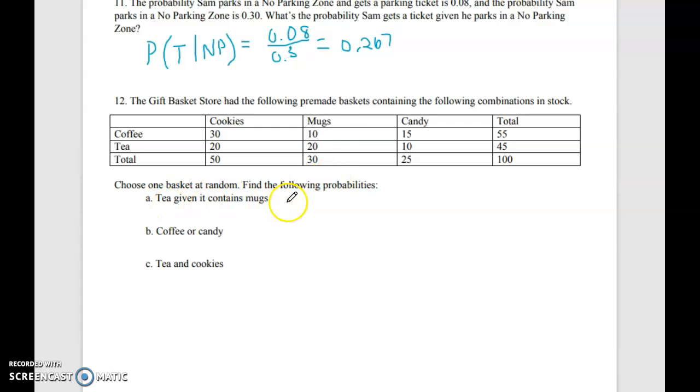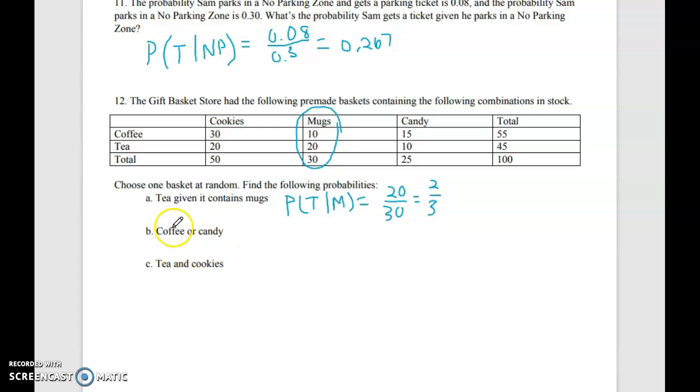Let's see what we're asked to find. So the first thing is the probability we pick a basket, and it contains tea given it contains mugs. And I mentioned in the Google Meet Friday that two-way tables give the easiest conditionals because the given is the row or column you're focused on. So here I'm focused on this column. I don't care about anything else. So given there are mugs, so out of the 30 that contain mugs, what's the probability they contain tea? Well, 20 out of the 30 baskets with mugs contain tea. And again, I always reduce my fractions. That gives me 2/3.